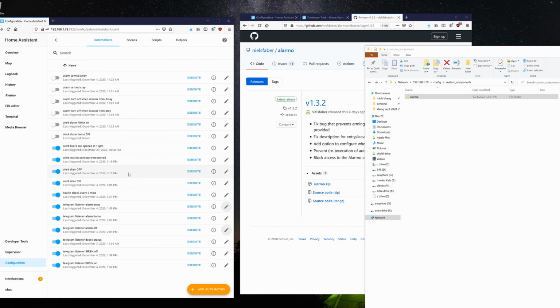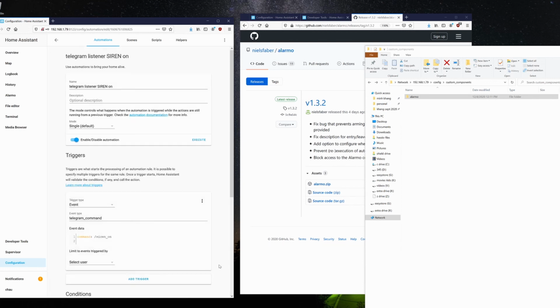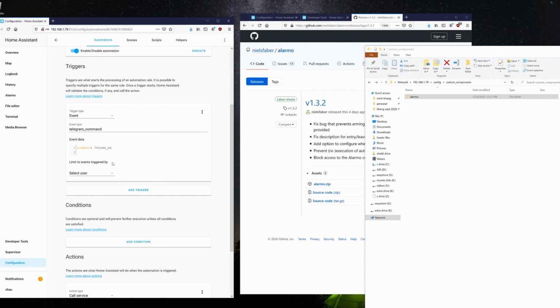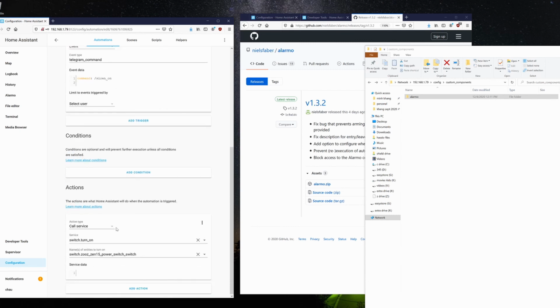You can turn the siren on and off remotely as well. Here's the command for the Telegram siren on. Using the same similar concept as before, siren_on, calling the service to turn on the Zeus power switch.